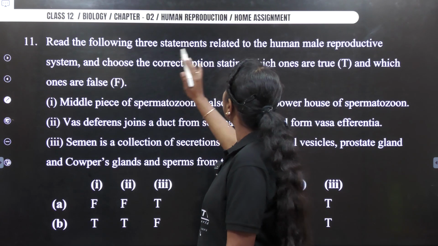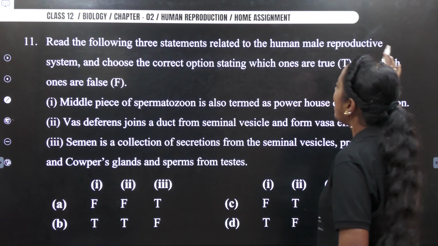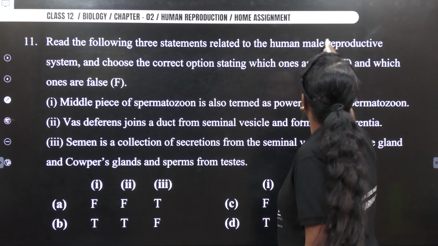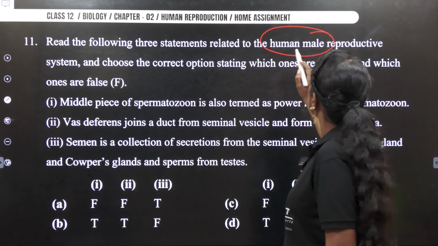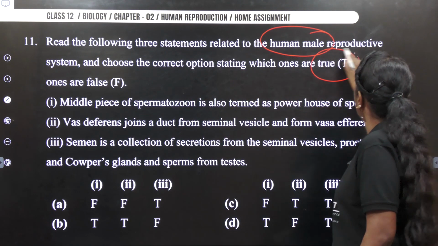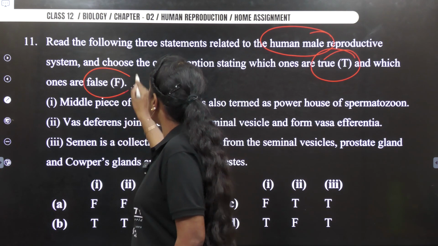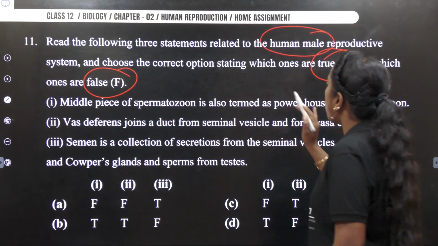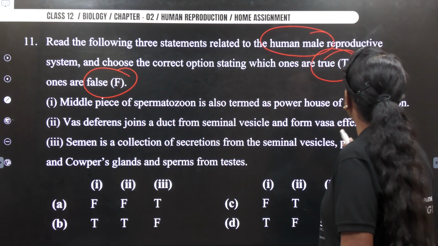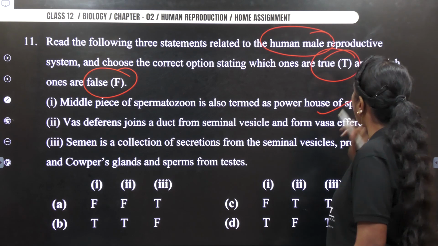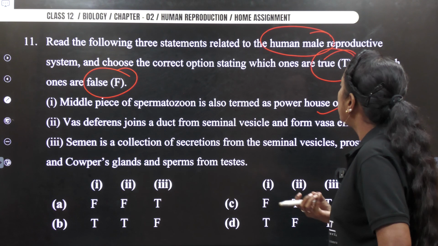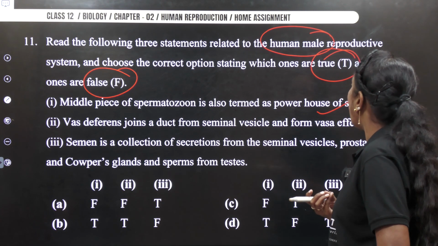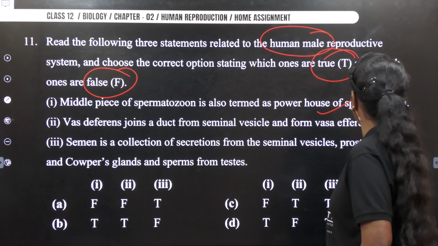Next, read the following 3 statements related to human male reproductive system, and choose the correct option stating which one is true and which one is false. Now let us see. Middle piece of the spermatozoon is also termed as powerhouse, definitely, because we do come across what is called as mitochondria. Vas deferens joins the duct from seminal vesicles from vasa efferentia.